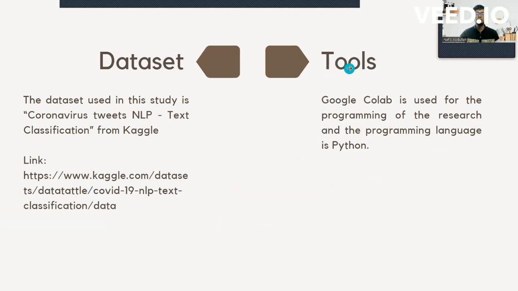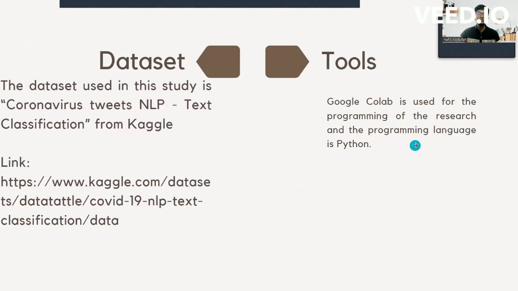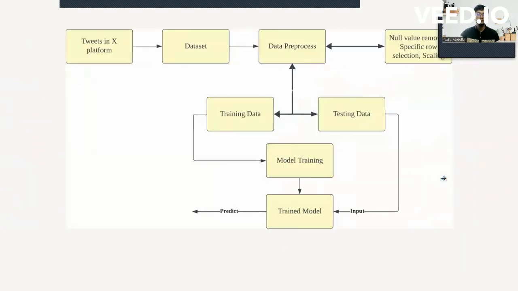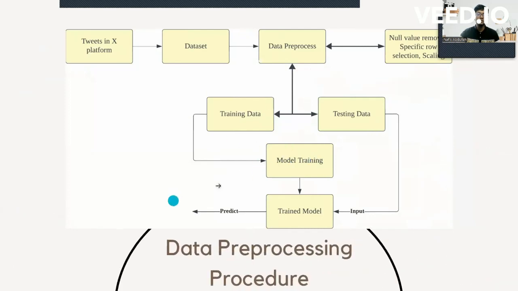And the tools we have used: Google Colab is used for the programming of the research, and the programming language is Python. So next, the data pre-processing system. At first, we collect the data, then remove all the null values, and then select specific rows to select the specific countries from the data, and then scale the data based on the sentiment, and at last, create a new CSV file. So this is the data pre-processing procedure.